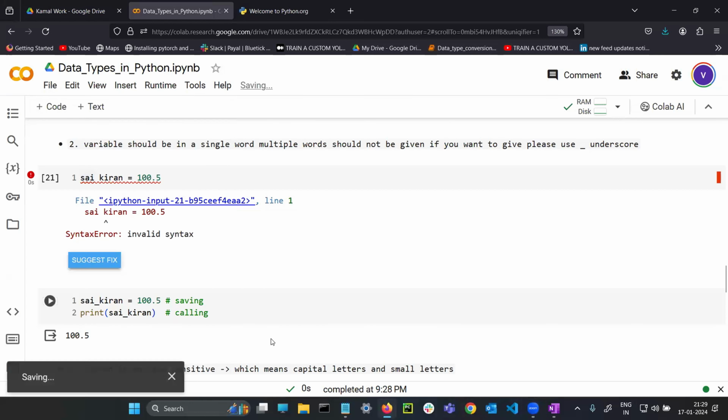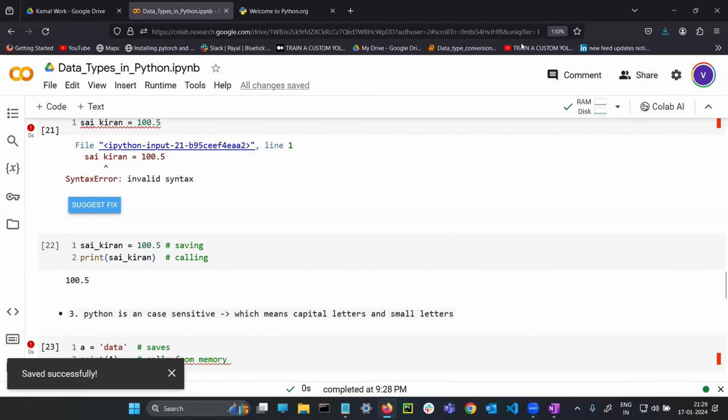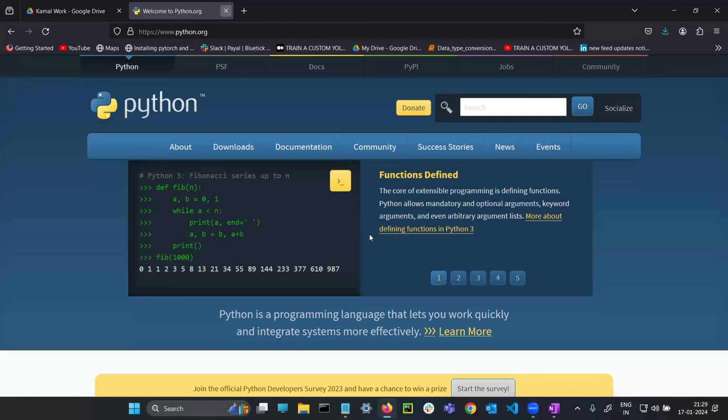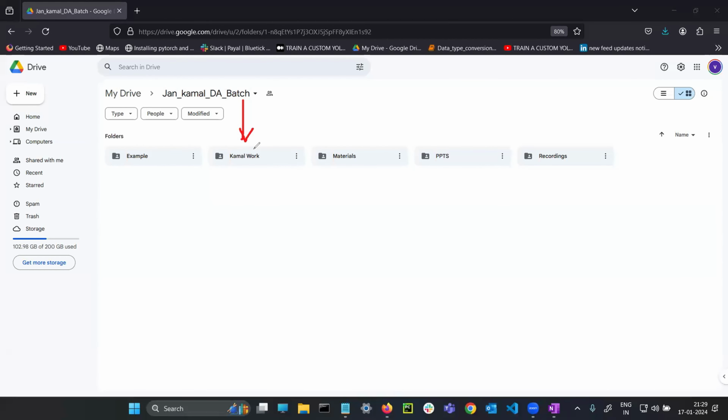I will save this file. See how I will give the materials: whatever file I have done in front of you, I am saving the changes I made. Okay, so I will close that. See here, I will share this drive link now. The team will share it. Today I have done data types, variables, and rules of the variables. It will be available here in this folder.